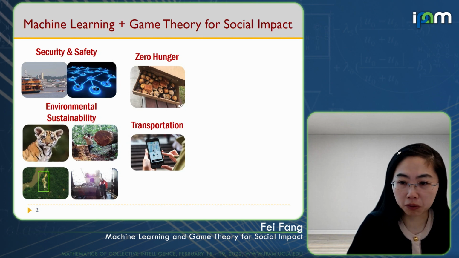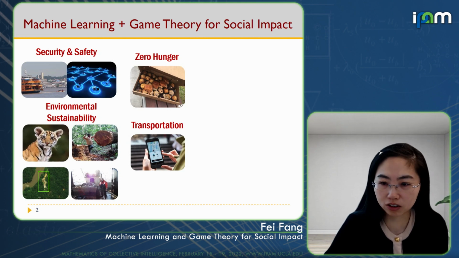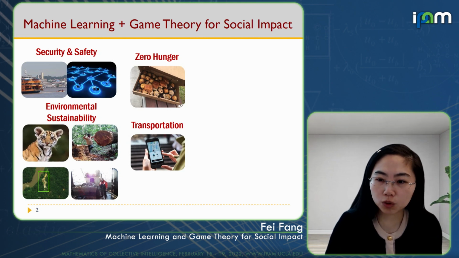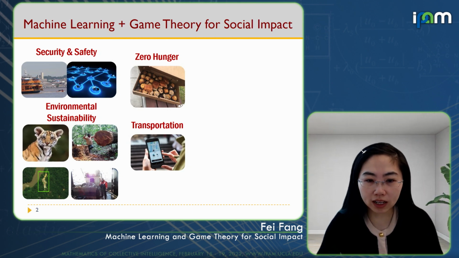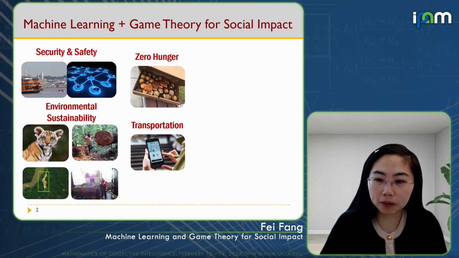For example, we rely on rangers to fight against poaching on the front line to stop the population drop of key species like tigers. Poachers set snares to capture the wildlife, and rangers can patrol in the protected area to remove those snares, but the ranger resources are usually very limited.